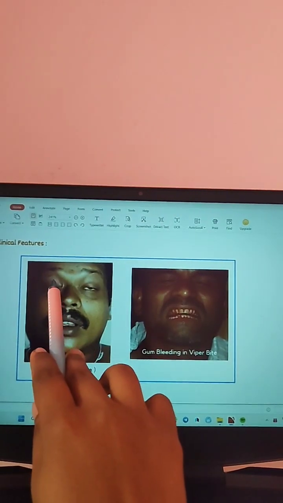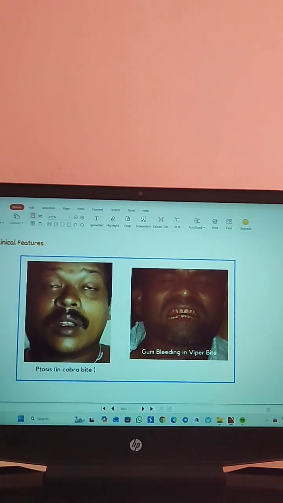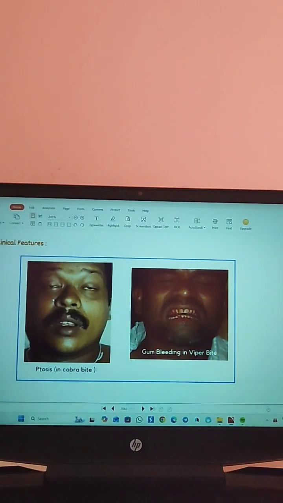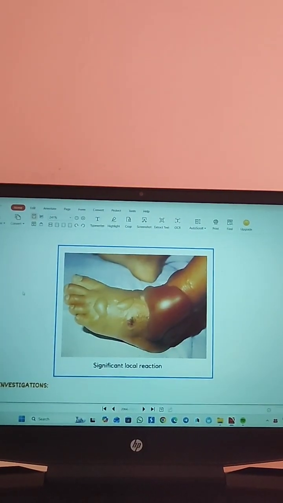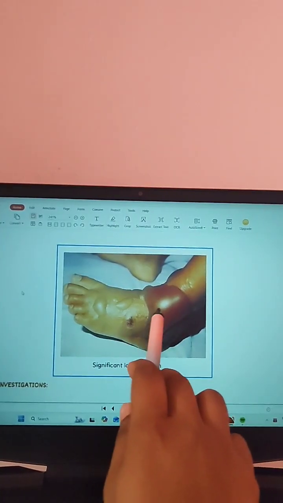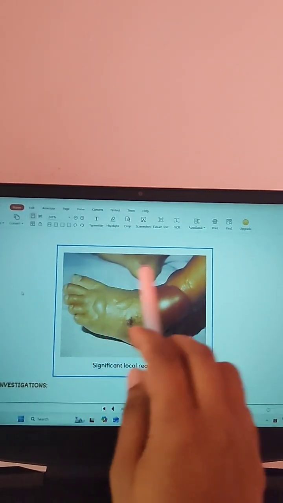Ptosis means drooping of the eyelid. Okay, we can see the drooping of the eyelid if it is a cobra bite. And in case of viper bite, there will be gum bleeding. Gum bleeding will be present in case of viper bite. Okay, so there is a significant local reaction. Whenever a snake bites, you will be getting a significant local reaction.